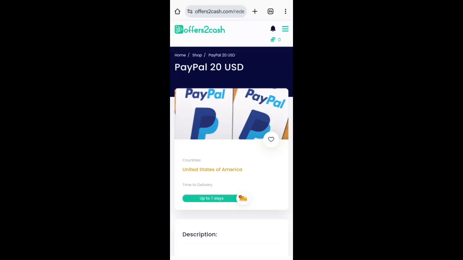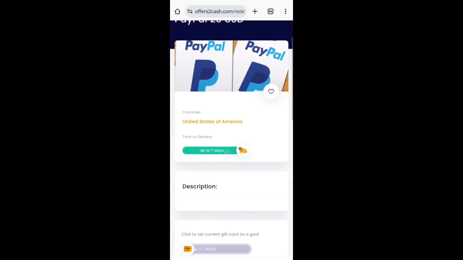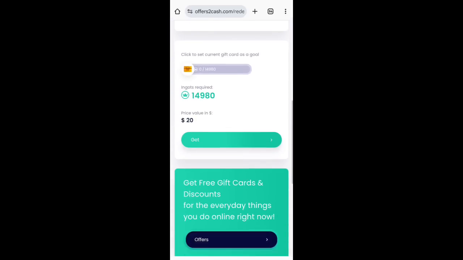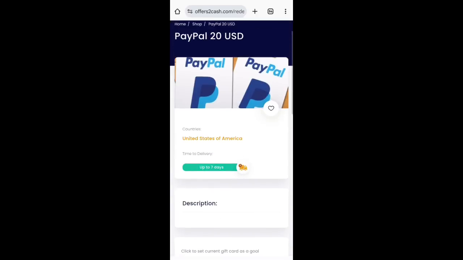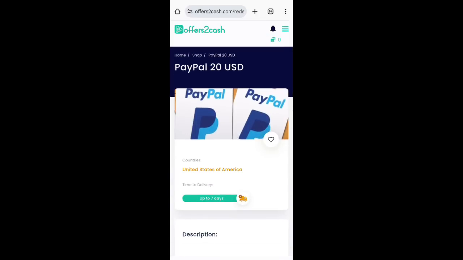For those of you who will be making it, you can see this place here. Scroll down, click on get. You can see the amount you are going to get, you click on get. This is how you withdraw. So once they give it to you, you now exchange it in dollar or you exchange it with naira. How do you do that?